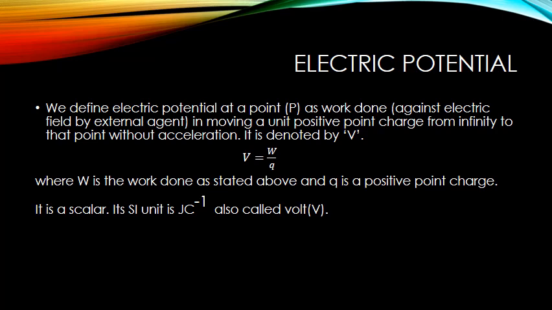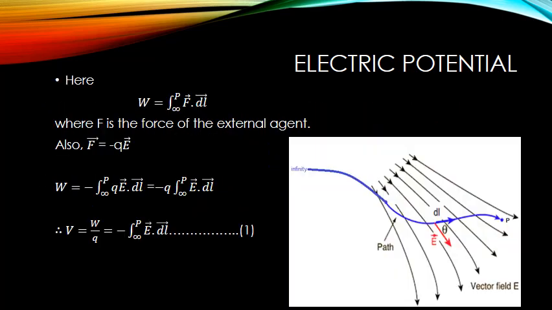As you can see from the very definition of electric potential, it is a scalar and has a unit of joule per coulomb. Joule per coulomb is also called volt. Now, if you compare the concept of electric potential with our previously learned concept, that is, the concept of electric potential energy, we can see that for a given charge, electric potential at a point is nothing but electric potential energy per unit charge. You can understand this by comparing the expression for electric potential with the expression for electric potential energy of a given charge discussed in the previous slide.